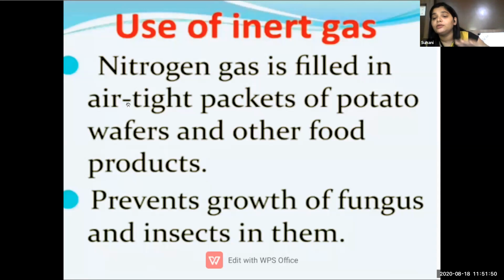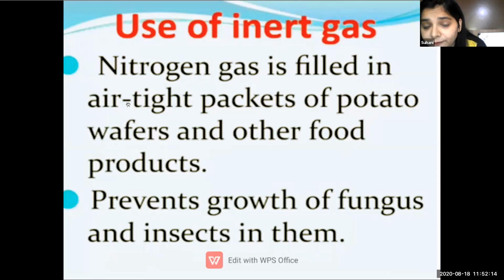But the packet looks very big, yes or no? And it's filled with lots of gases. So the gas inside the packet is known as nitrogen gas. What is that gas known as? Nitrogen gas. That nitrogen gas is filled in an airtight packet and it helps to keep food products fresh,